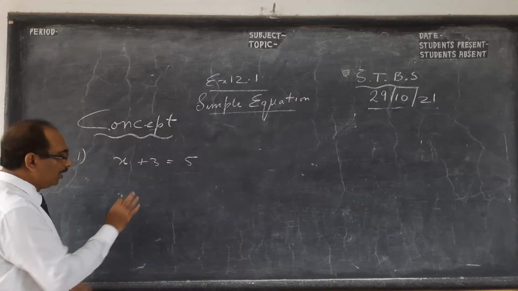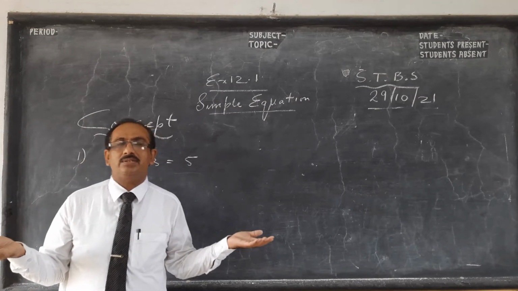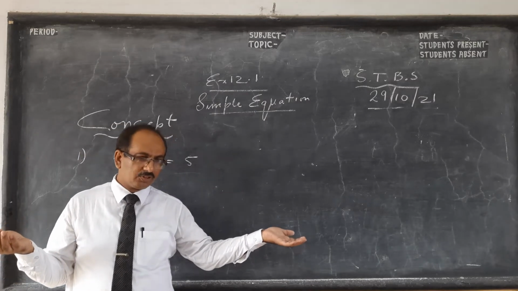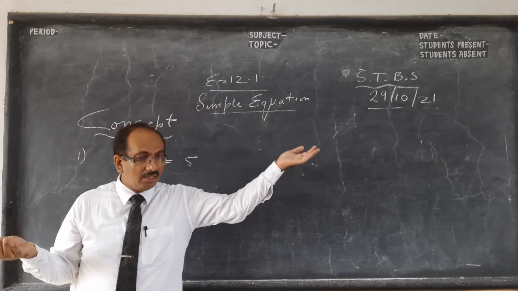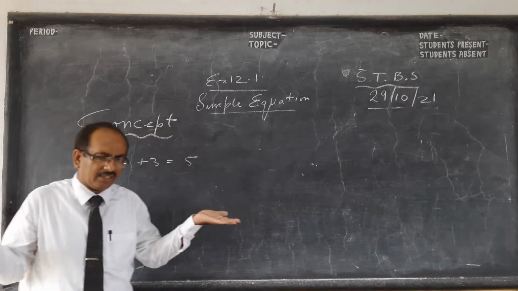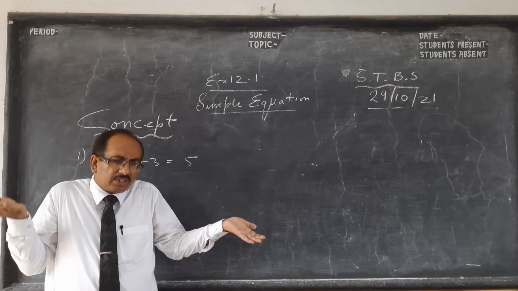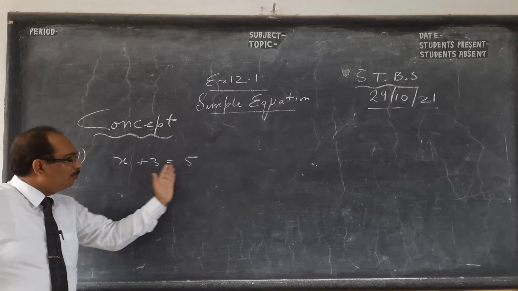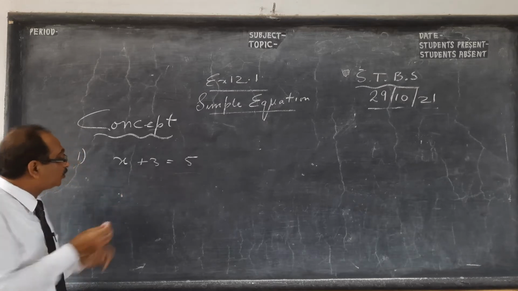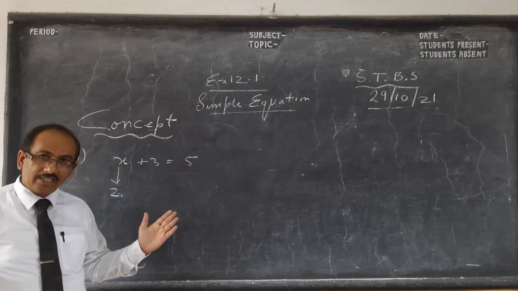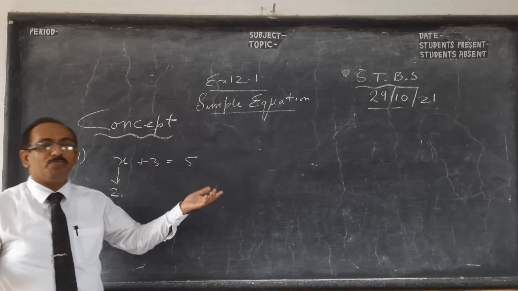Now here I'm telling you, imagine a beam balance. Here you have 5 kg of potato. You go to buy vegetables in the market. So potato 5 kg here, and here I have 3 kg plus something. Suppose this side is potato, this side is weight. So 3 kg is there. To balance, what do we need? x should be 2. So the basic idea in an equation, children, is that the left hand side should be equal to the right hand side.